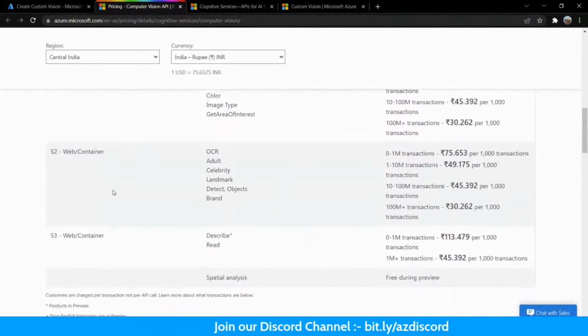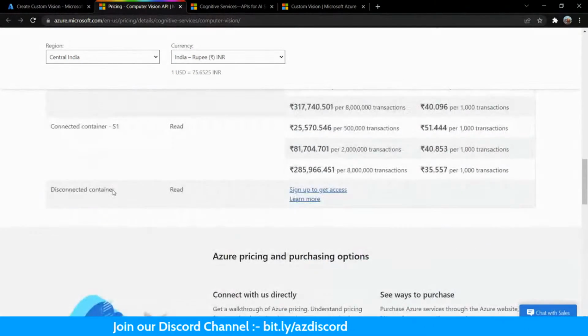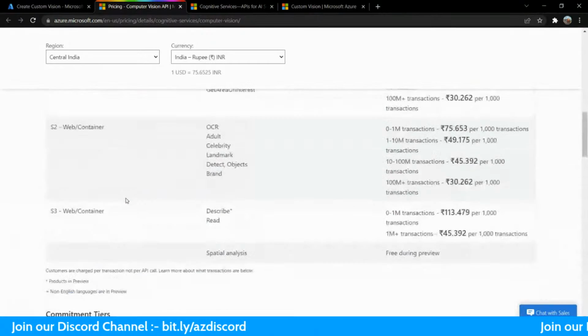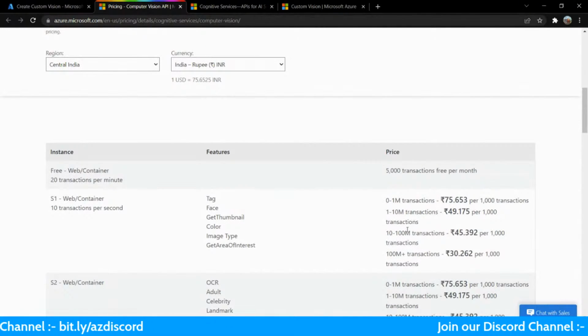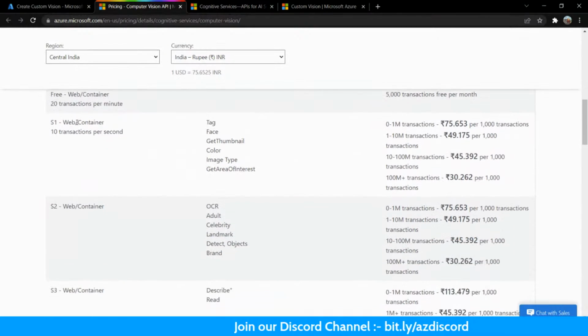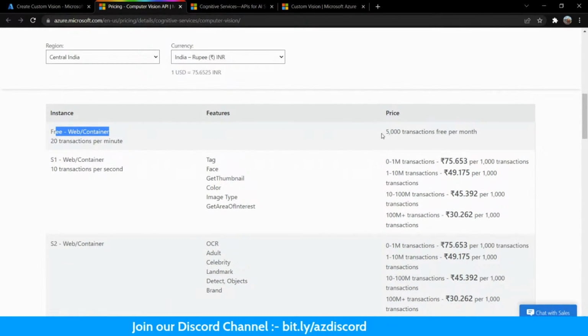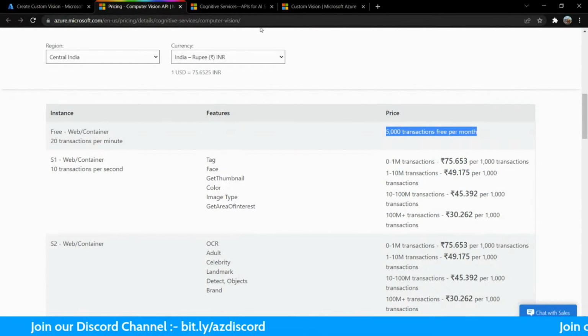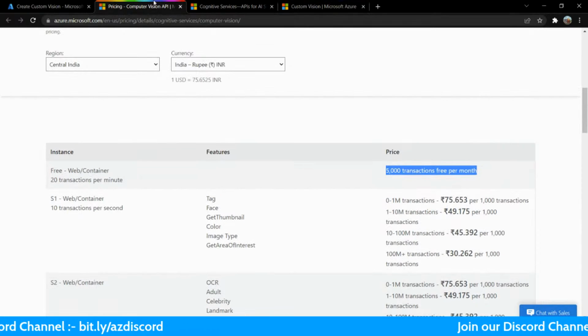S0 is not here. Okay, no issues. We'll just see. This is just to give you a brief idea of how things are. So the S1 web container will have these charges incurred, and then the free container will have no charges incurred, but you can do 5,000 transactions per month. That is the limit that is given to you.